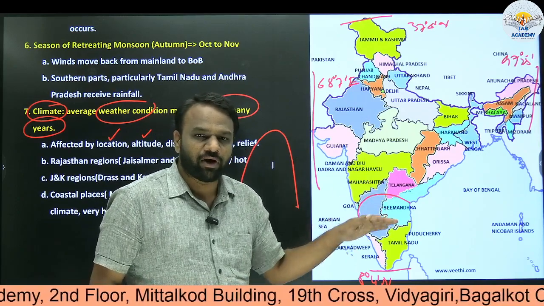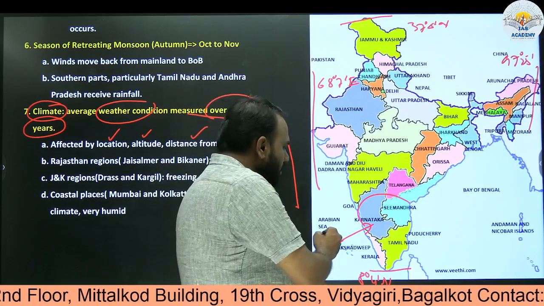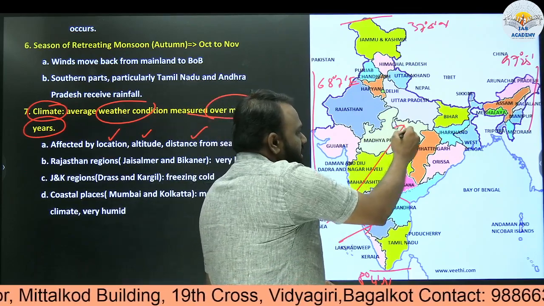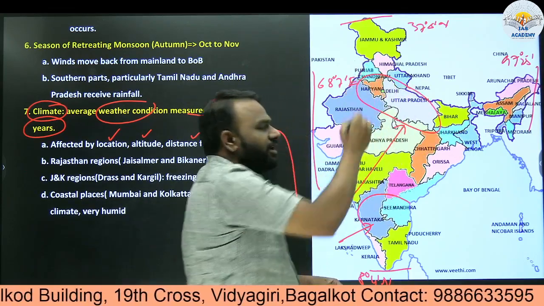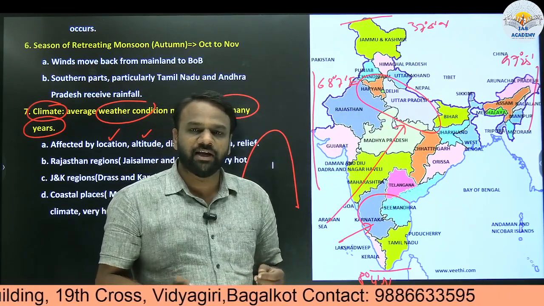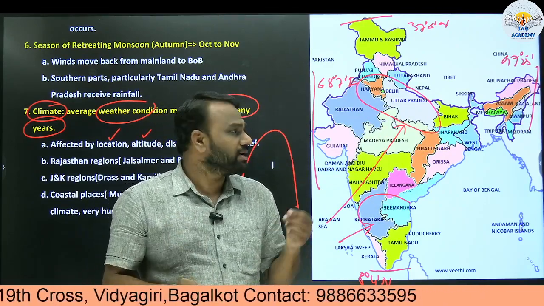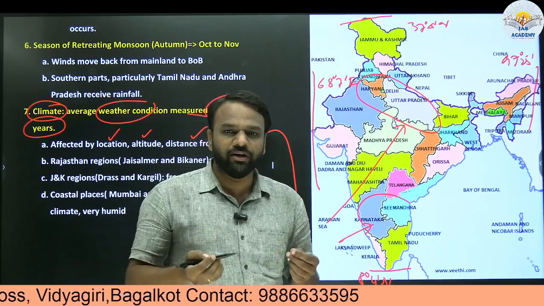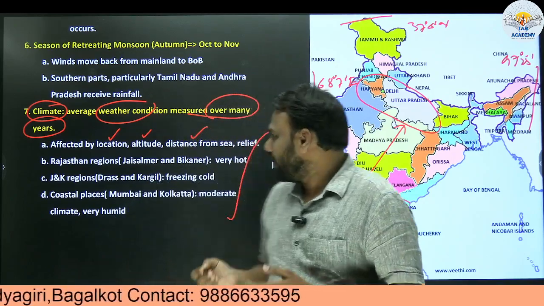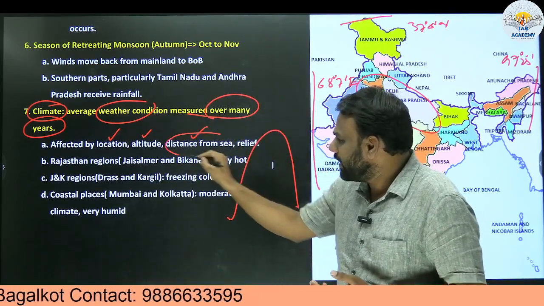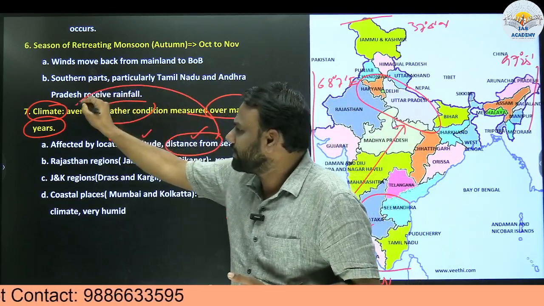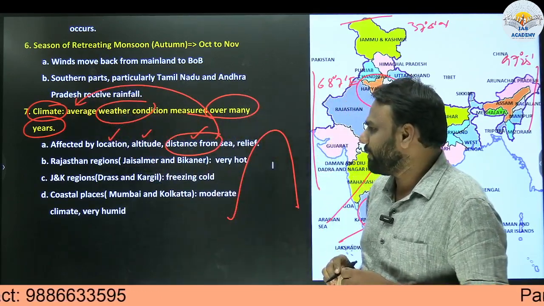Temperature will be moderate. But as we move far away from the sea, we experience extremities. Either it will be too hot in the summer season or too cold in the winter season. So again, distance from the sea also has an impact on the climate of that area.